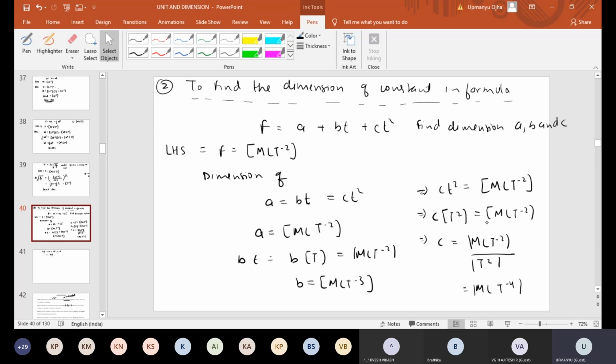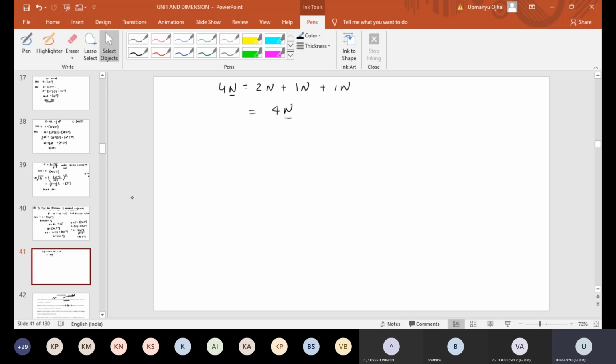So CT square equal to MLT^-2. Divide on this side, we'll get MLT^-2 by T square. You take T square in the numerator, you'll get what? MLT^-4. Okay, sir, simple mathematics it is. So we don't need to worry about this. Fine. Next.